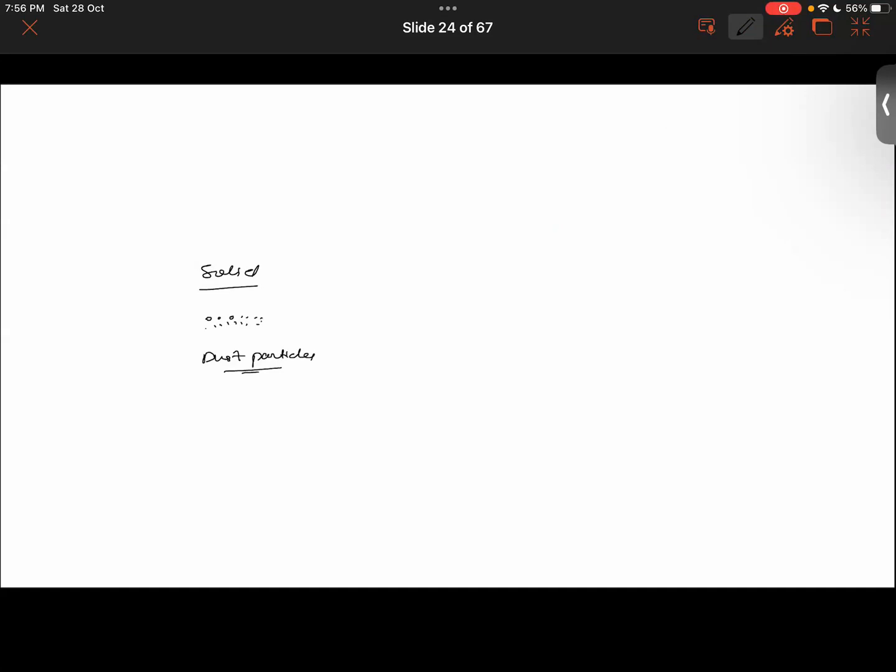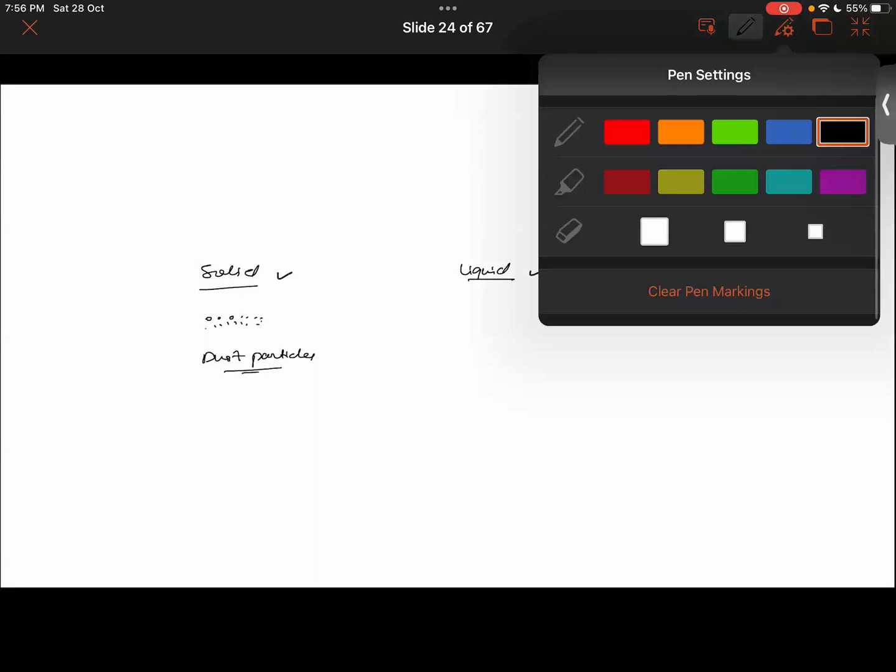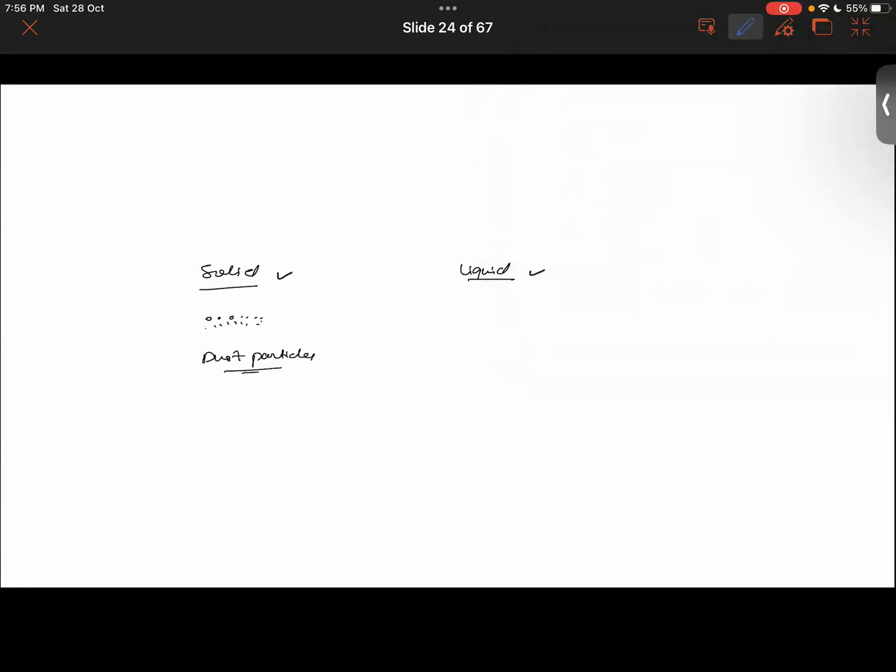Now it's better. So then you have solid particles, and you also have liquid particles, and then you have gas particles also. Now we are talking about suspended, so it will be only the solid and liquid particles.